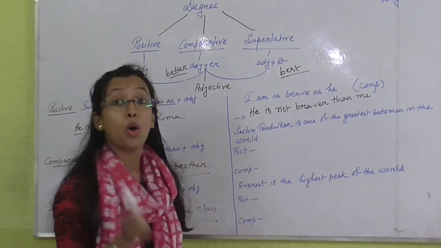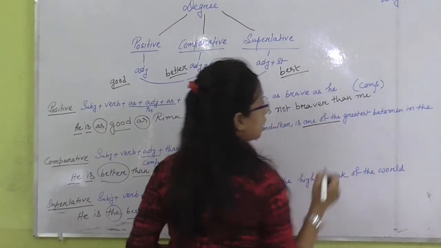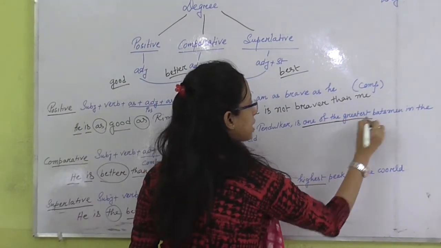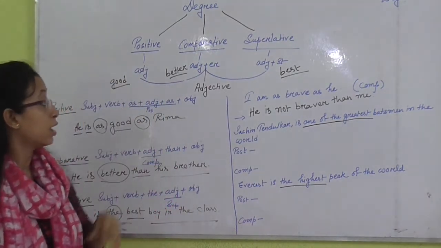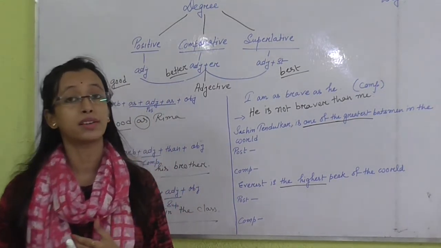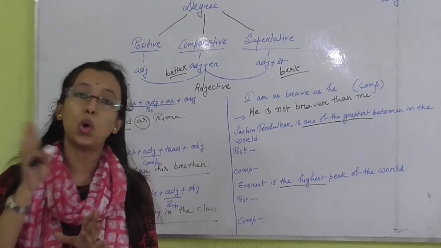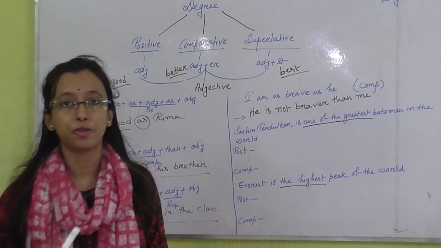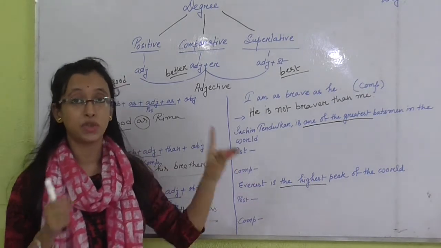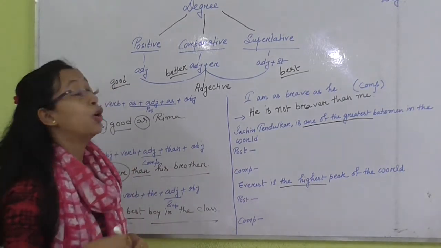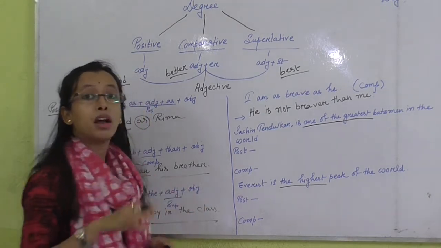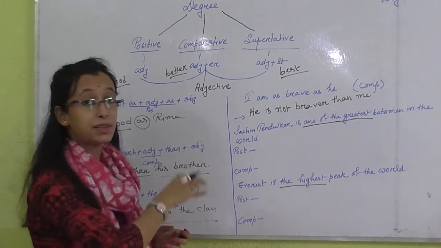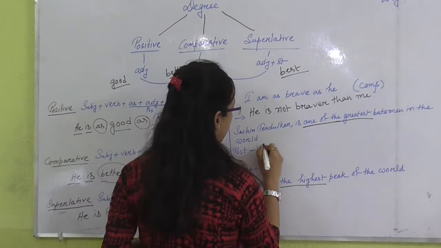"Sachin Tendulkar is one of the greatest," and "Everest is the highest." One of the greatest, and here, the highest. Okay, "Sachin Tendulkar is one of the greatest." One of the greatest means there are some people who are as great as Sachin Tendulkar, but very few. So when we change it into positive degree, we need to use "very few", because not many, but some people, very few people, are as great as Sachin.